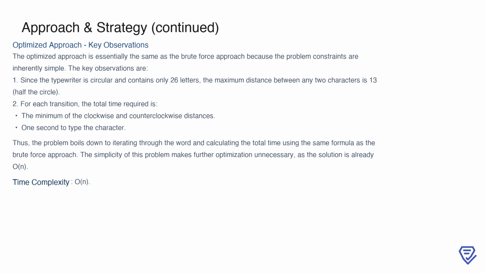Now, let's focus on the optimized approach and some key observations that simplify the problem. Interestingly, the optimized approach ends up being quite similar to the brute force approach because the problem constraints are relatively straightforward. The first observation is that the maximum distance between any 2 characters on the circular typewriter is 13, which is half of the circle. This is due to the circular nature of the alphabet, which contains only 26 letters. For each transition, the time required is the minimum of the clockwise and counterclockwise distances, plus 1 second to type the character.